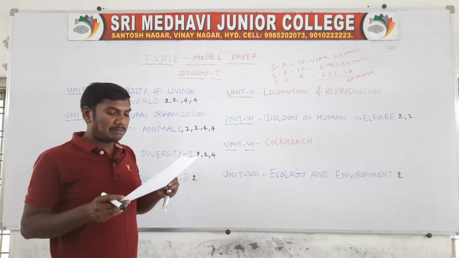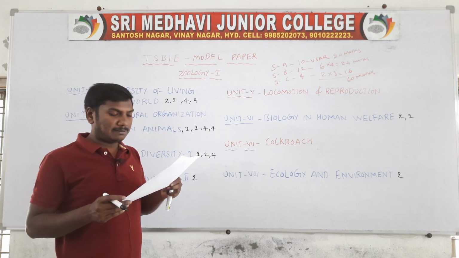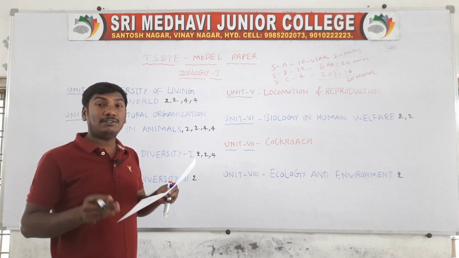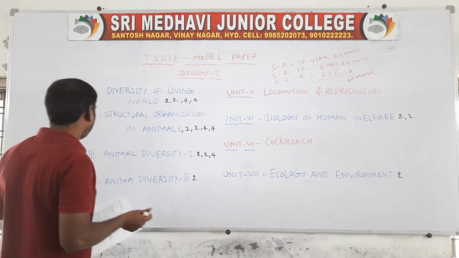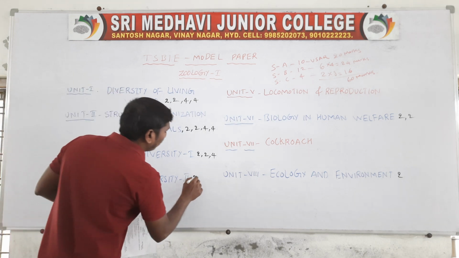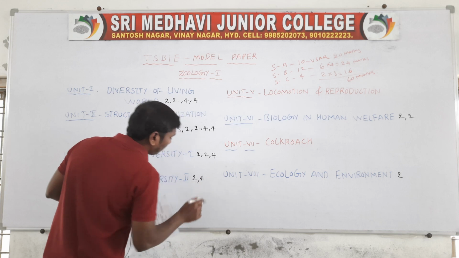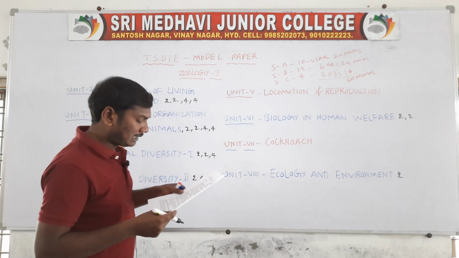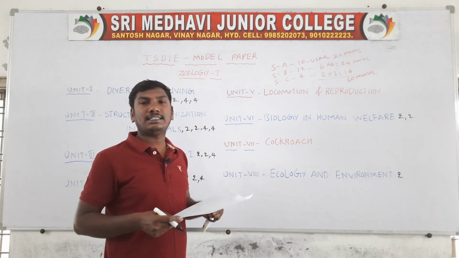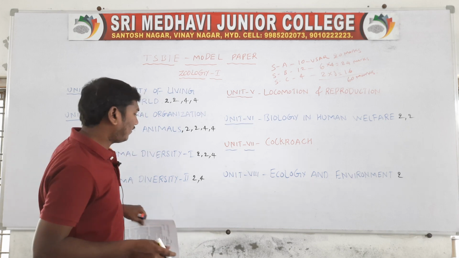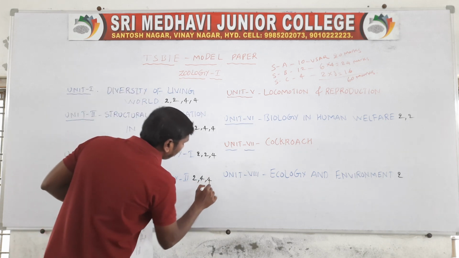Name the 4 hallmark characters of chordates and explain the principal functions of each of them. So they are from animal diversity 2. Next question, describe the structure of heart of frog. So this is also unit 4.